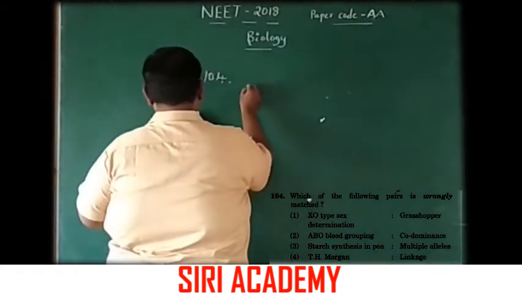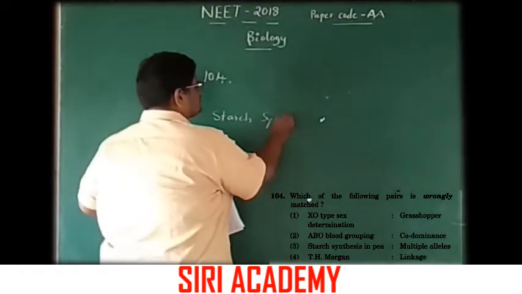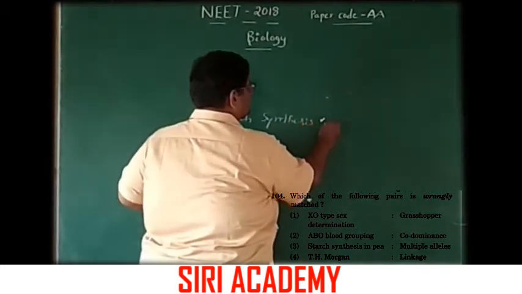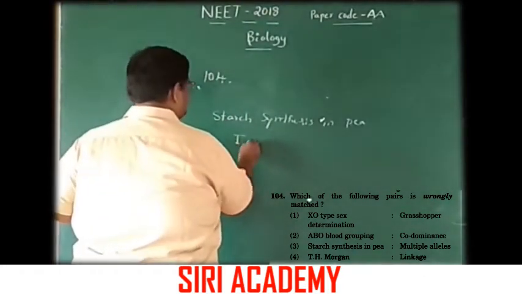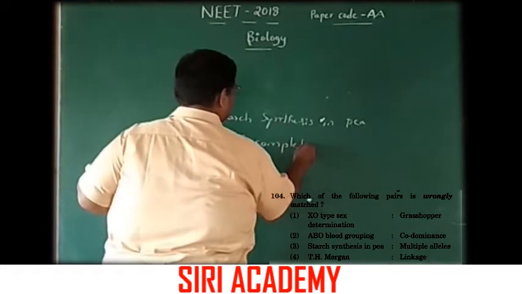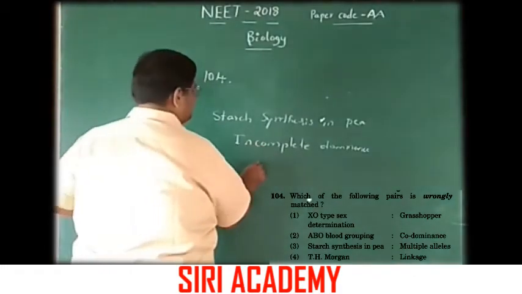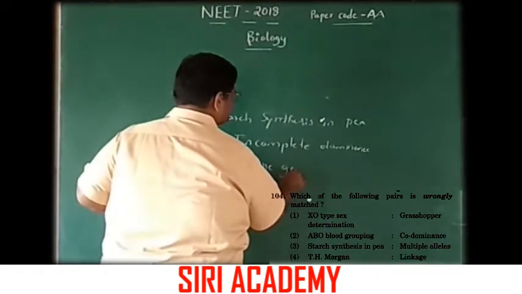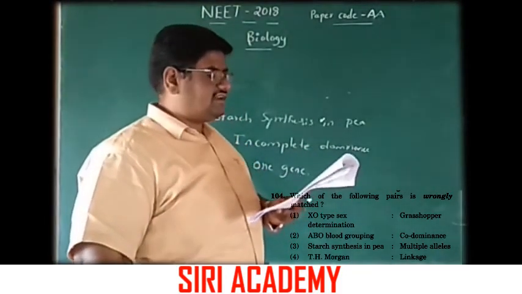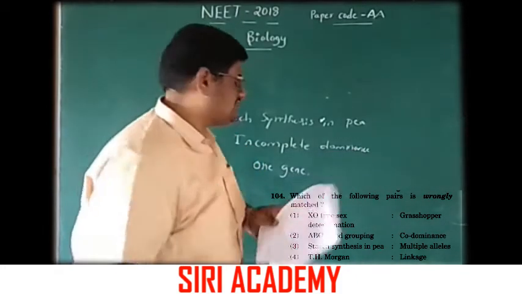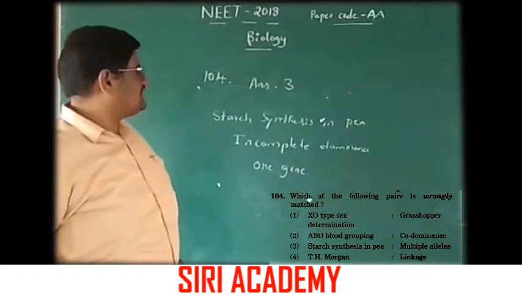Here starch synthesis in pea is not a multiple allele one. This is coming under incomplete dominance. Actually this is not multiple, this is coded by one gene. This is the wrongly matched one. Next, fourth one, T.H. Morgan, linkage. So the answer is the third one. Third one is the correct option.